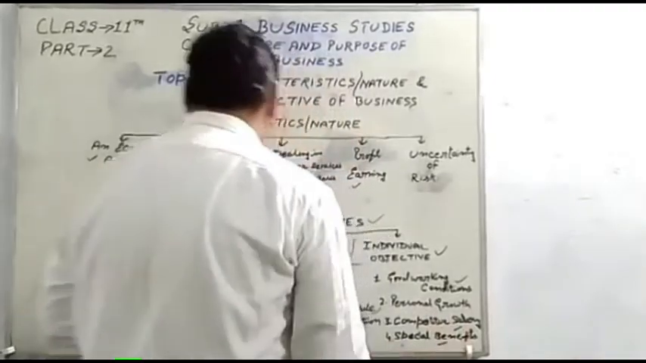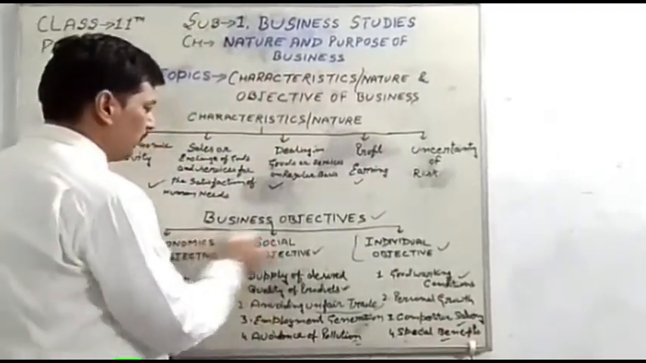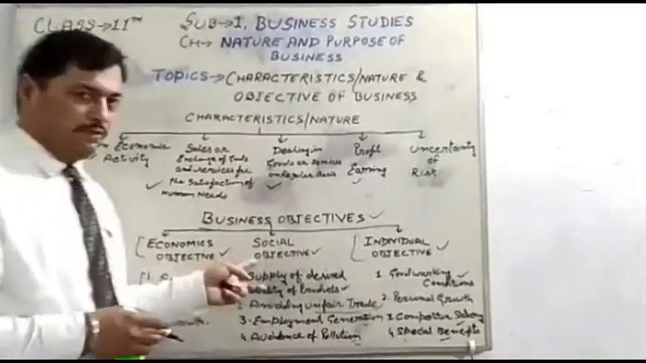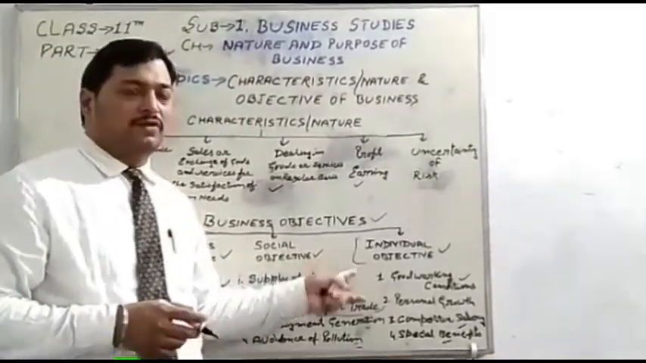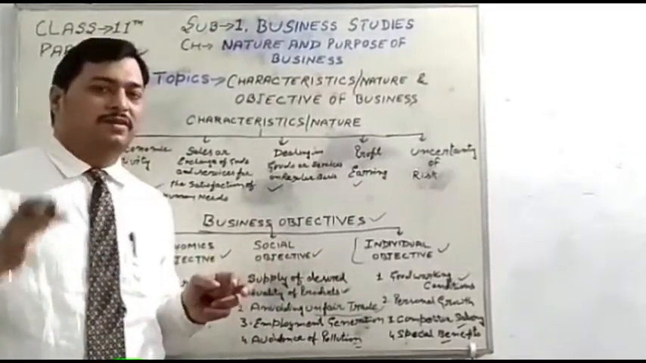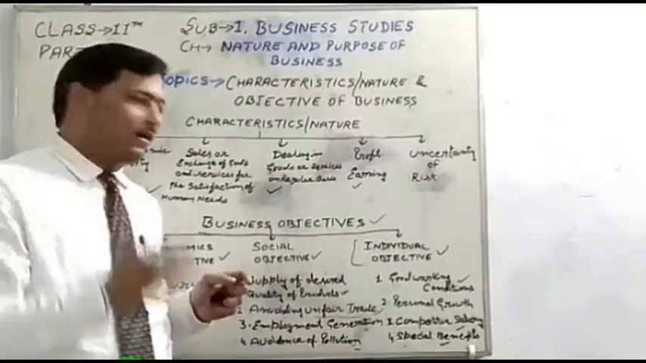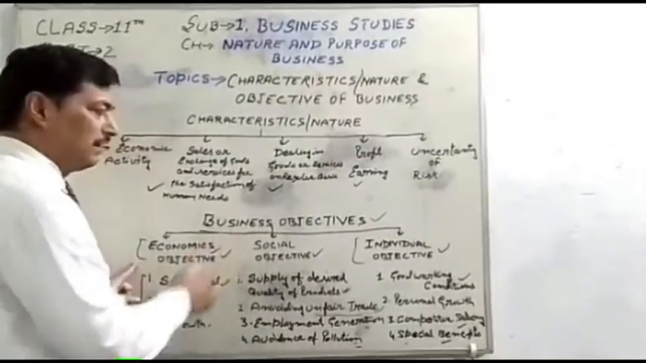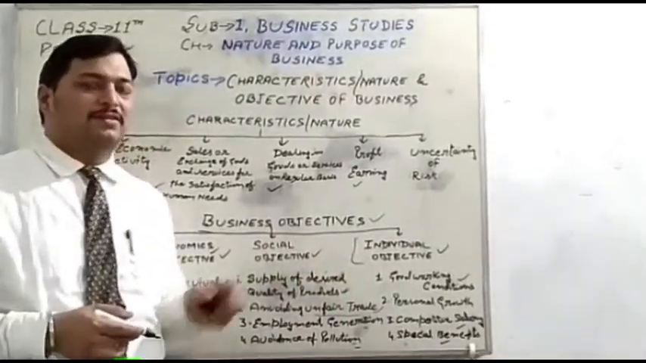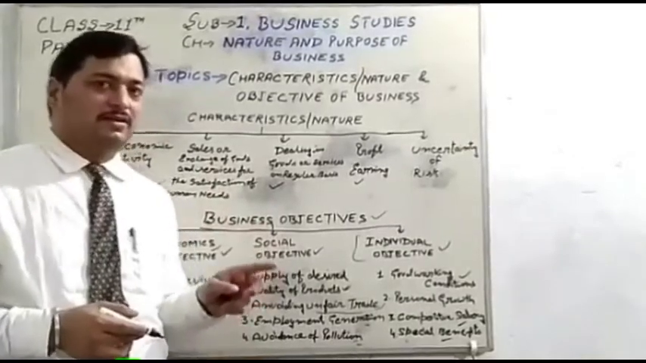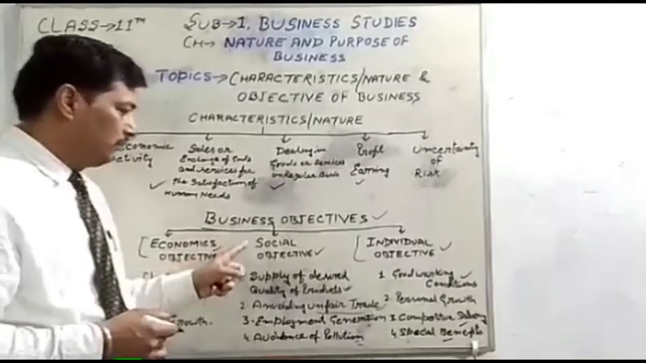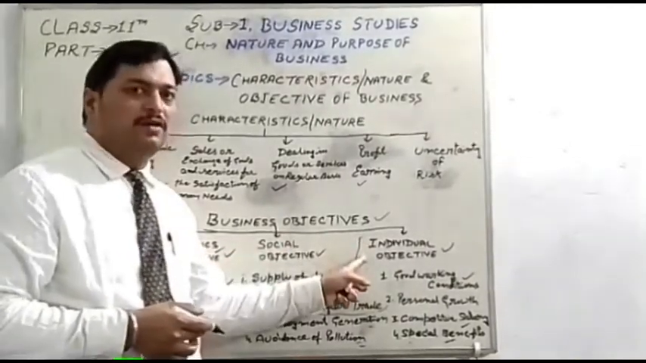So students, this was the business objective. Those are categorized into three categories: economic objective, social objective and individual objective. So we have to learn the business objective. The main objective is earning a profit, along with the economic objective, social objective and individual objective. It means the businessman will consider the economic objective, the social objective and the individual objective.